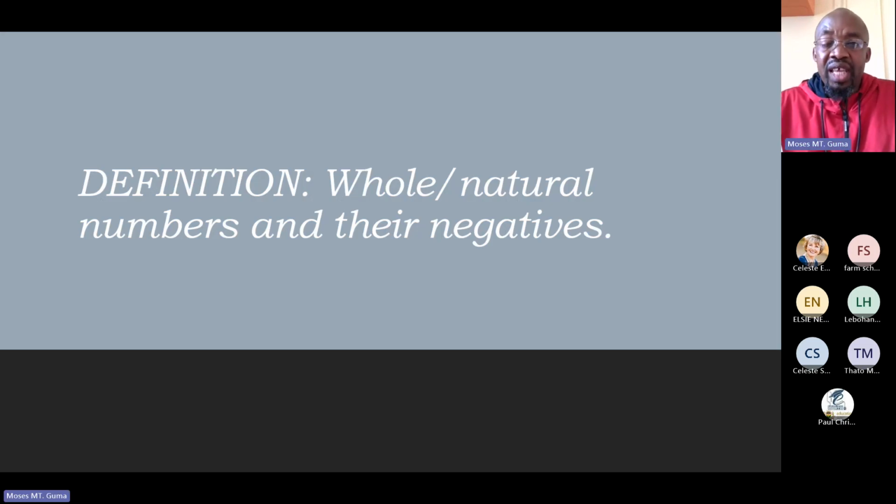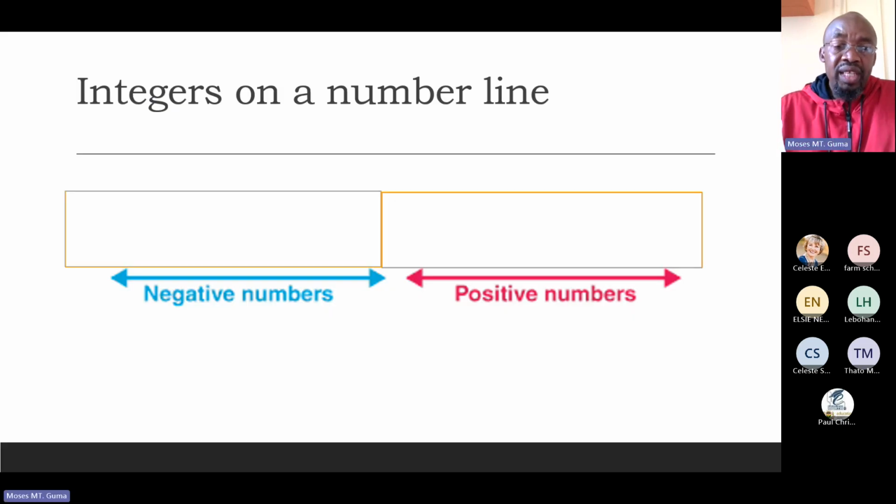Now, the first thing that we need to know, I have been saying this for a long time, is the definition. What are integers? Integers are whole or natural numbers and their negatives. Moving on, we said integers are whole or natural numbers and their negatives.